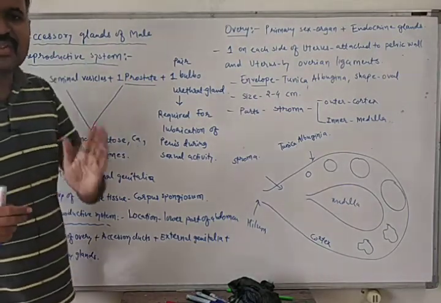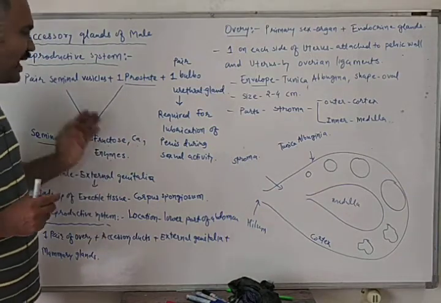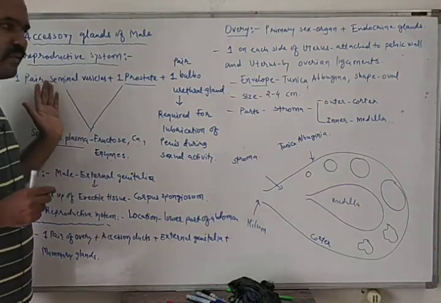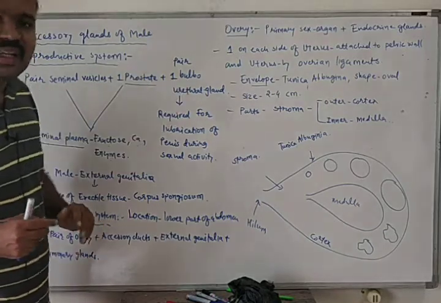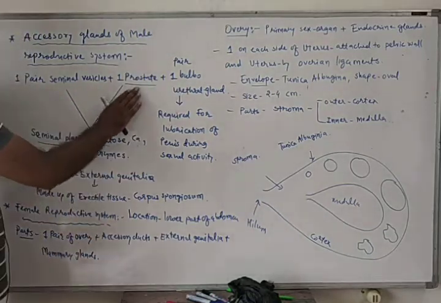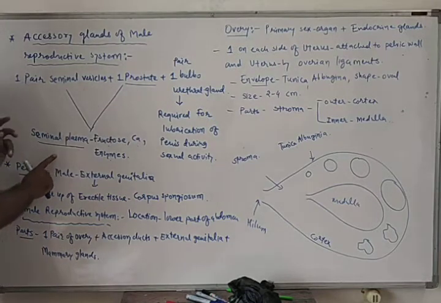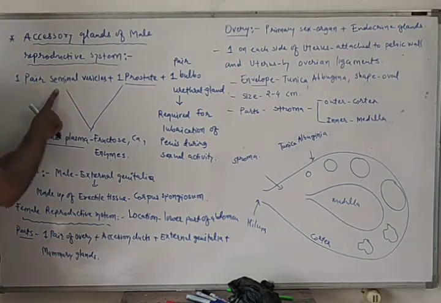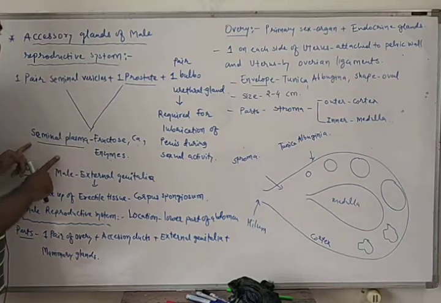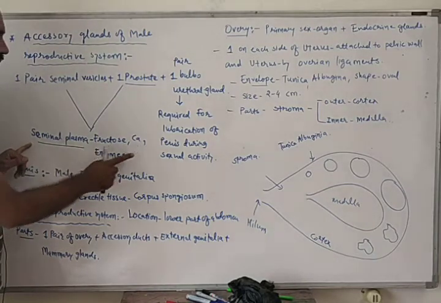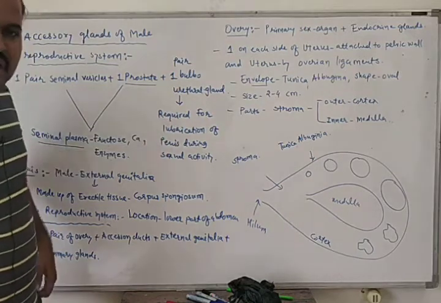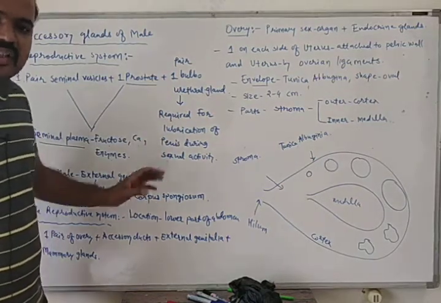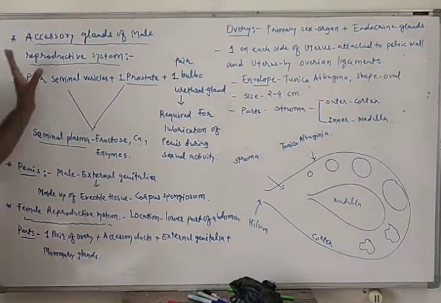There are three accessory glands of the male reproductive system, namely one pair of seminal vesicles, one prostate and one pair of bulbourethral glands. Secretions of seminal vesicles and prostate form seminal plasma, which is rich in fructose, calcium and enzymes. Secretion of the bulbourethral glands is necessary for lubrication of the penis during sexual activity.